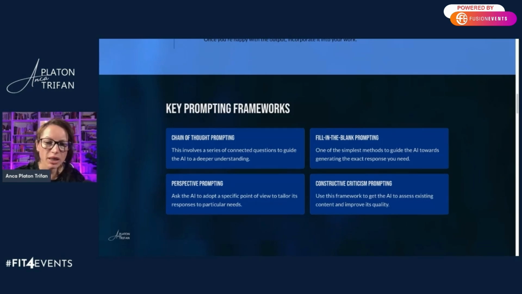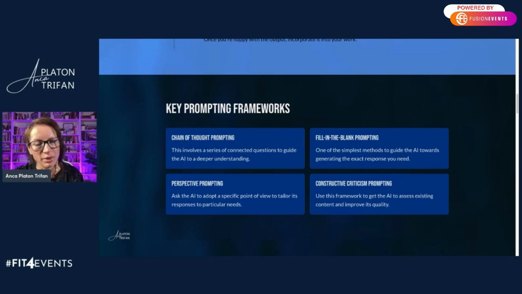Perspective prompting is where you ask the AI to adopt a specific point of view. For instance, from the perspective of an attendee, describe the benefits of this event. This prompt will help the AI tailor its responses according to a particular viewpoint, which is useful especially if you are trying to see the event from somebody else's perspective, or as the saying goes, walk in somebody else's shoes, and it really helps you understand different stakeholders' needs.